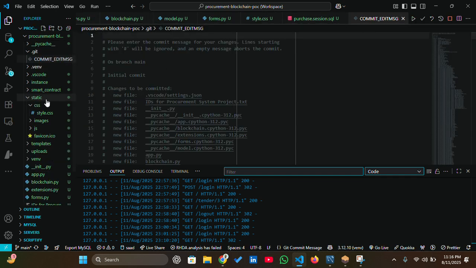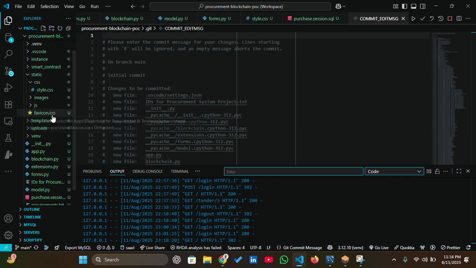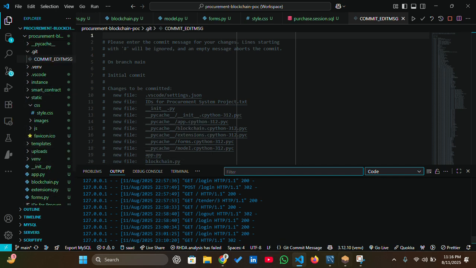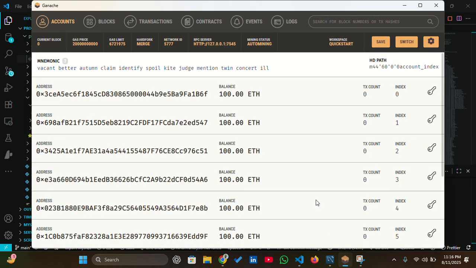The blockchain related matters are handled by Ganache. It's a separate tool for blockchain proof of concept projects.